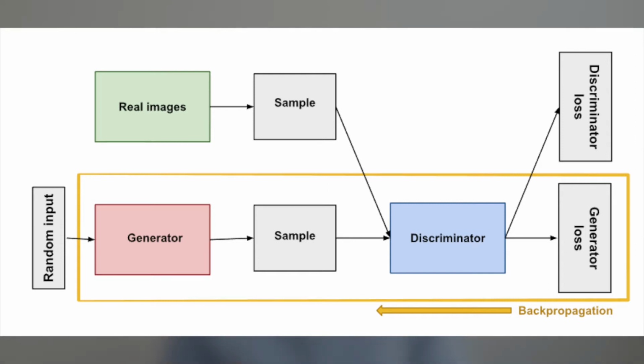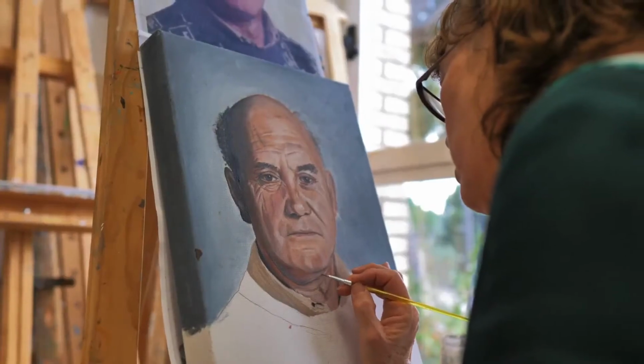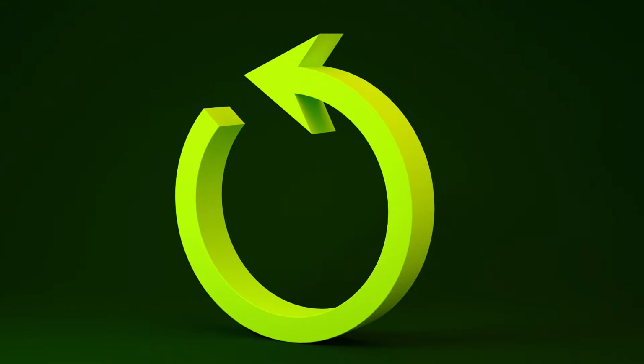So the generator's responsibility is to create random objects to try to fool the discriminator, which compares the output to samples of real paintings. And this creates a feedback loop, which trains the generator to produce images that resemble very closely to existing art. GANs have become so complex that they can create art which is indistinguishable from real art.